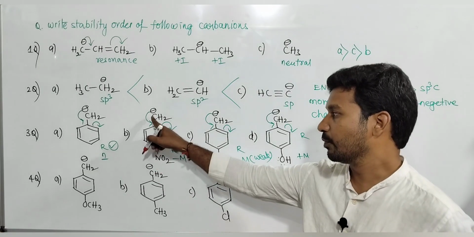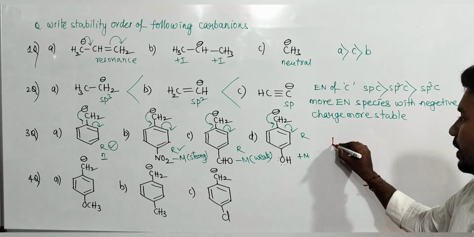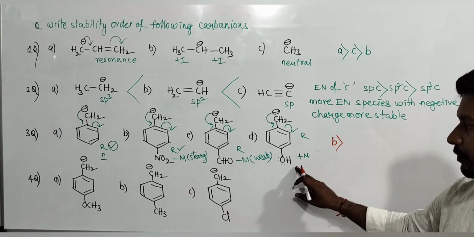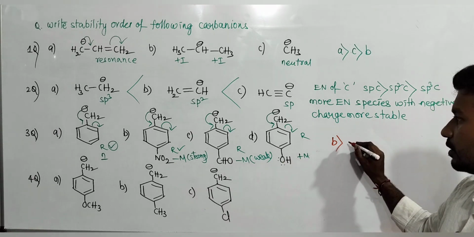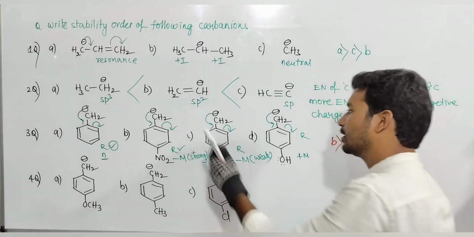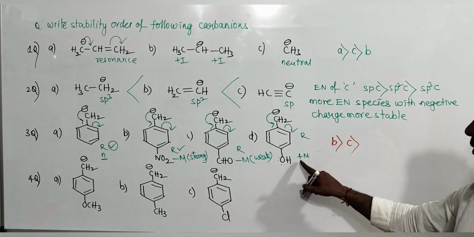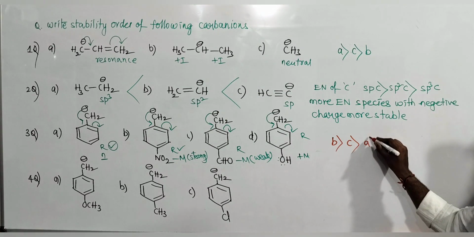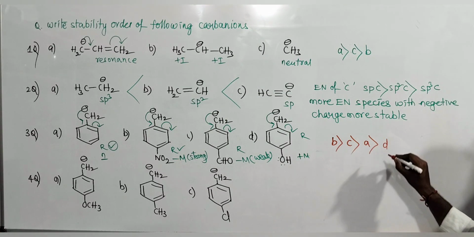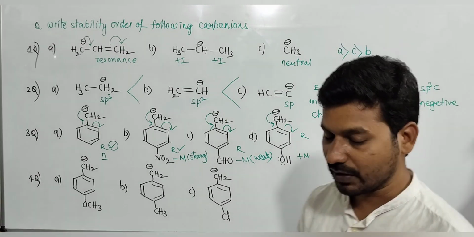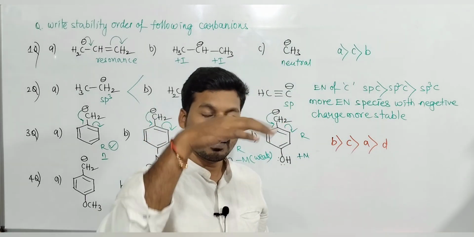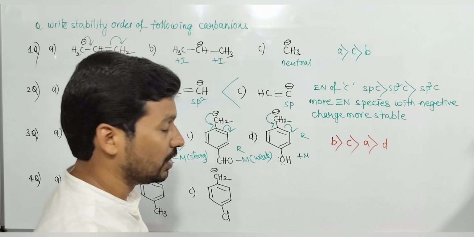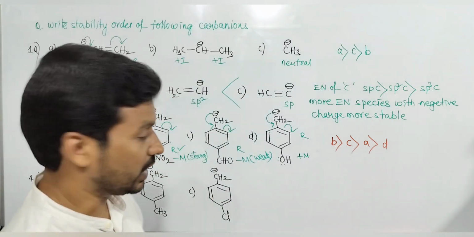Strong minus M group stabilizes the carbanion more, so B is more stable compared to the next, weak minus M group, C. C is more stable than A, since plus M group destabilizes and neutral is better than this one. So A is more stable than D. D is very, very unstable due to the plus M effect. Plus M and plus I effect decrease the stability of a carbanion and increase the stability of a carbocation.